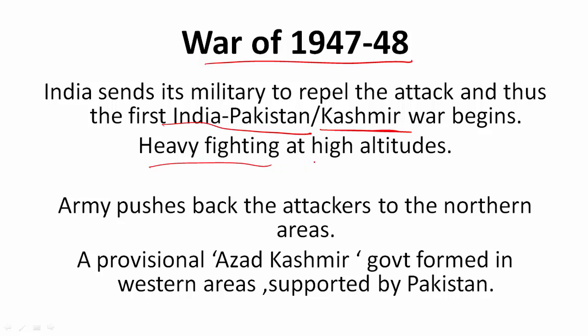Heavy fighting happened at high altitudes, especially in the areas near Kargil and Dras. So the army managed to push the attackers, but then there was winter, so no fighting could happen in winter because it snows and all the roads are blocked, and thus there was a stalemate in the war. While this war was going on, a provisional government in the area of western Kashmir was formed. It was called Azad Kashmir. So these western areas lay west of Poonch and Rajouri, and they were the areas of Muzaffarabad.